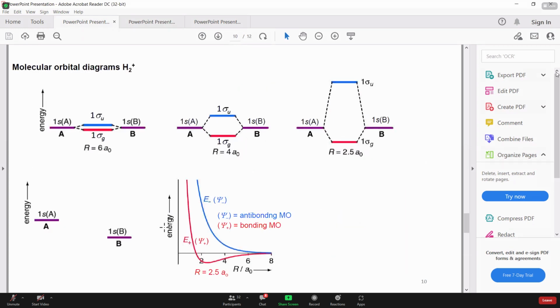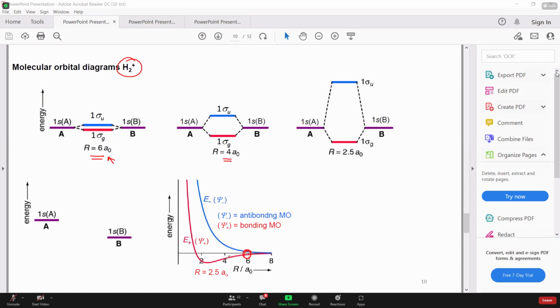So let's start with the simple system, which we were discussing, hydrogen, molecular ion of hydrogen. So again, since so far we were discussing about symmetry, our reference is the same. We are talking when two orbitals are approaching each other. So when there is 6a0 distance, this one exactly corresponding to this one, you can see there is quite less overlap.